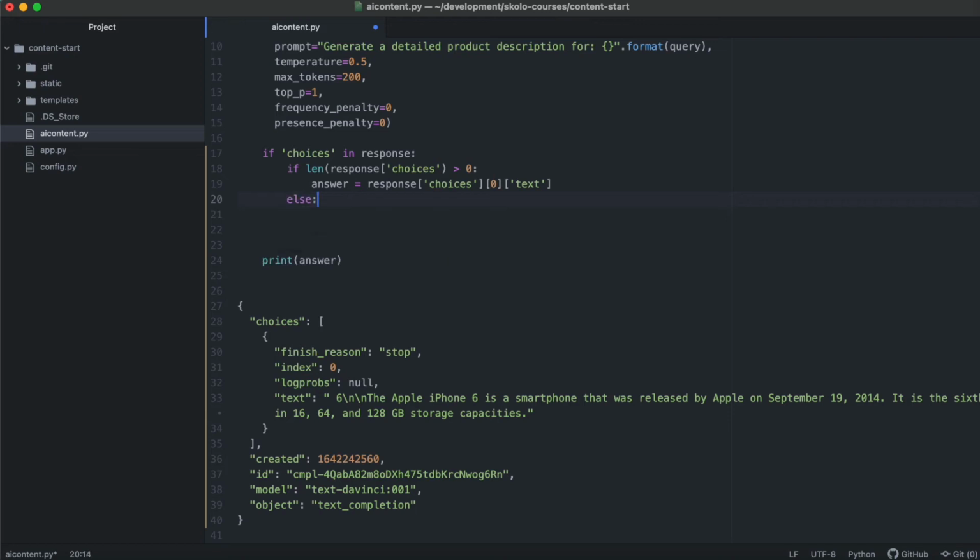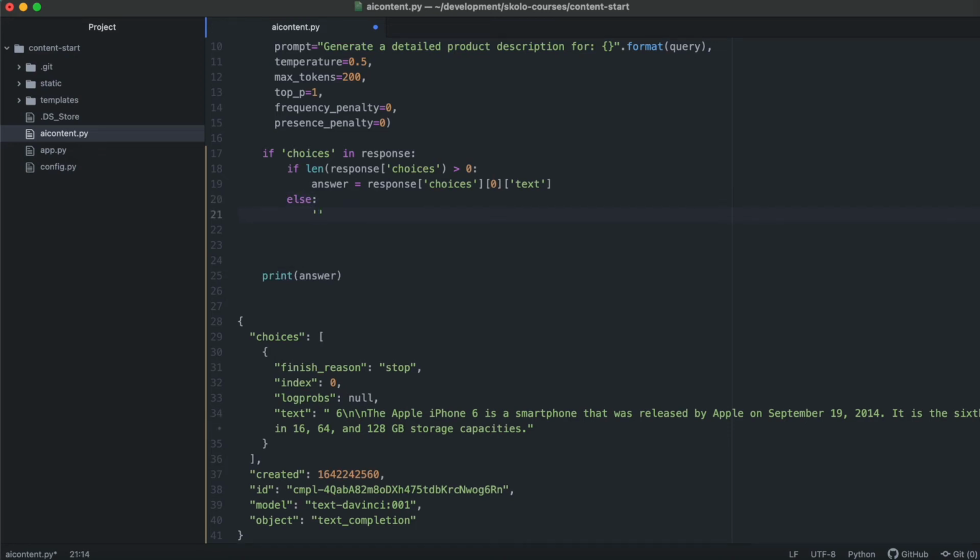The else is just going to be, oops, sorry, you beat the AI this time, something like that, which means that nothing was provided.